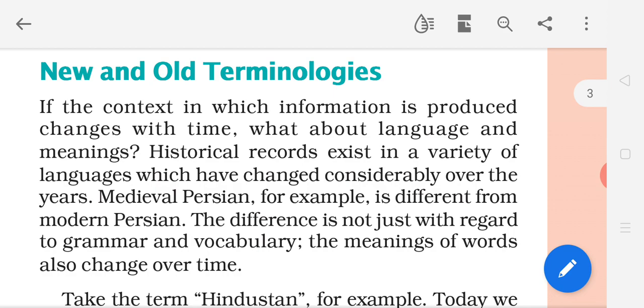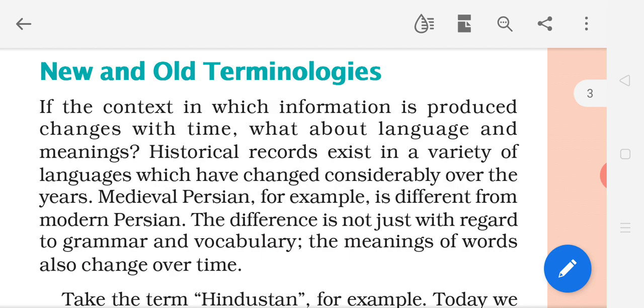I am reading a new paragraph. The name of the paragraph is New and Old Terminologies. In this paragraph we have to learn new concepts as well as old concepts. Terminologies means concepts, the old ideas as well as the new ideas. How? About this we have to read, learn and understand in this paragraph.